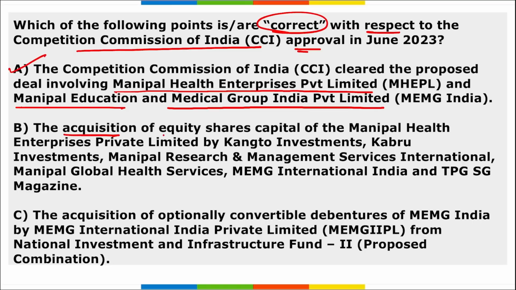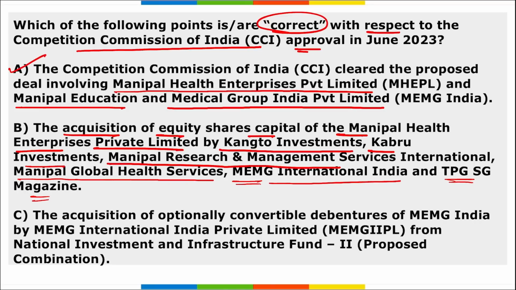Second, acquisition of equity share capital of Manipal Health Enterprise Private Limited by Kangto Investments, Kabru Investments, Manipal Research and Management Service International, Manipal Global Health Service, MEMG International India, and TPG SG. Yes, option B is correct. C is the acquisition of optionally convertible debentures of MEMG India by MEMG International India Private Limited from National Investment and Infrastructure Fund 2. Yes, option C is also right here.